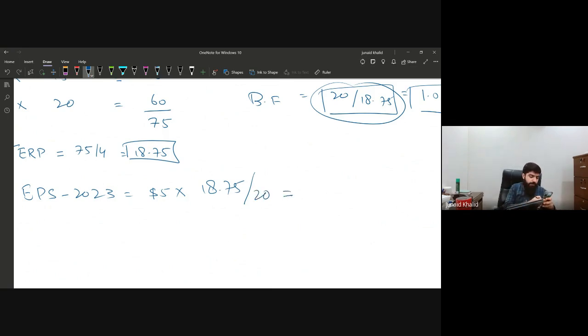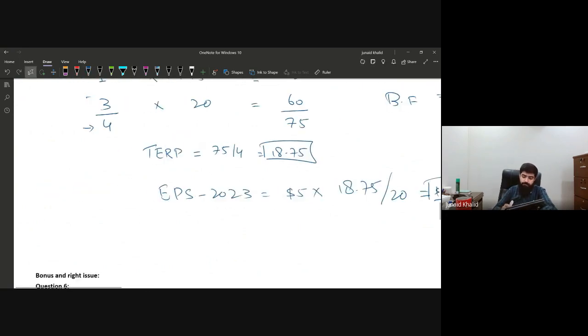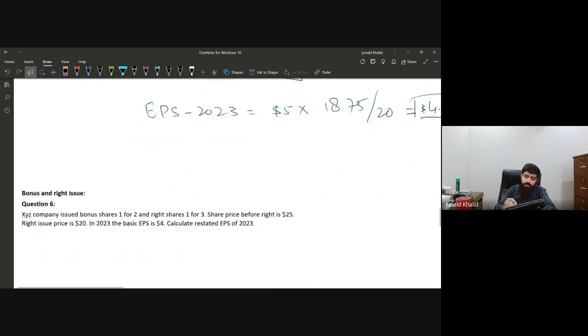So this will make 5 multiplied by 18.75 divided by 20. This will make $4.68. This is known as the restated EPS. Are you guys clear with this one?